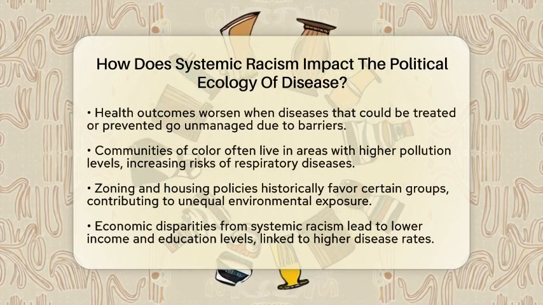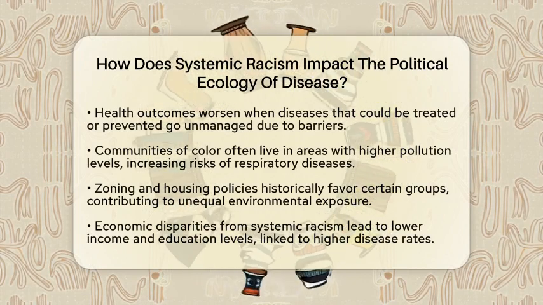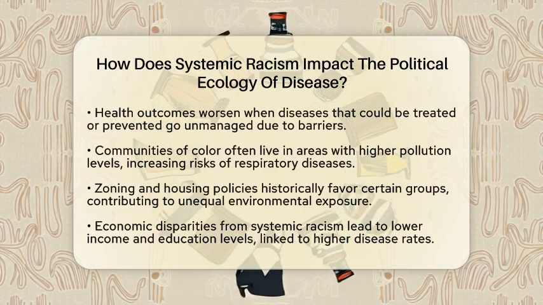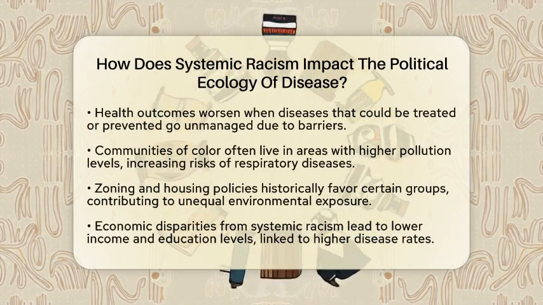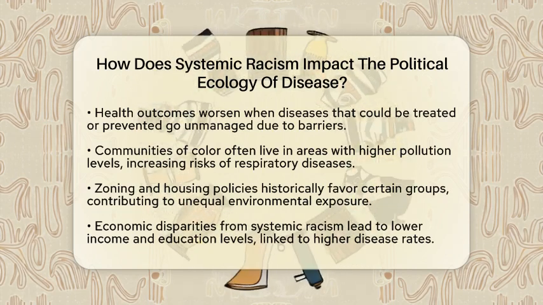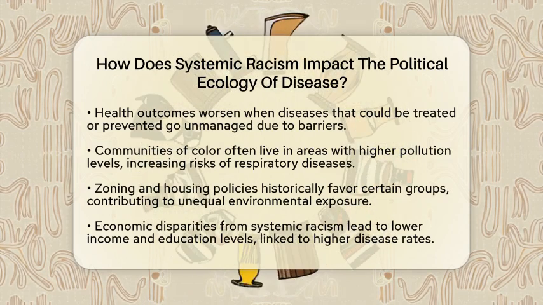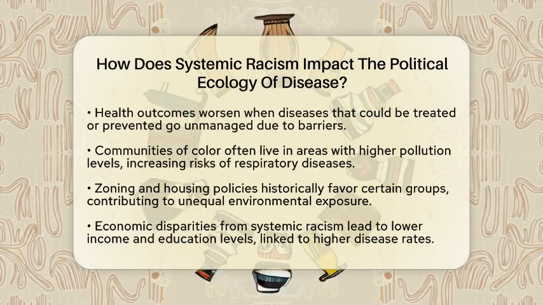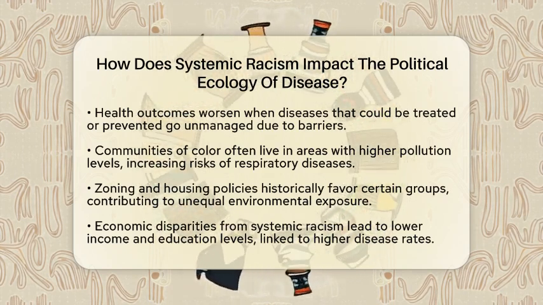When we consider systemic racism in this context, we can see several key areas of impact. First, access to health care is a major concern. Systemic racism can limit the ability of marginalized communities to receive quality health care. This often results in delayed diagnoses and inadequate treatment, leading to worse health outcomes. For example, diseases that could be treated or prevented may go unmanaged due to these barriers.